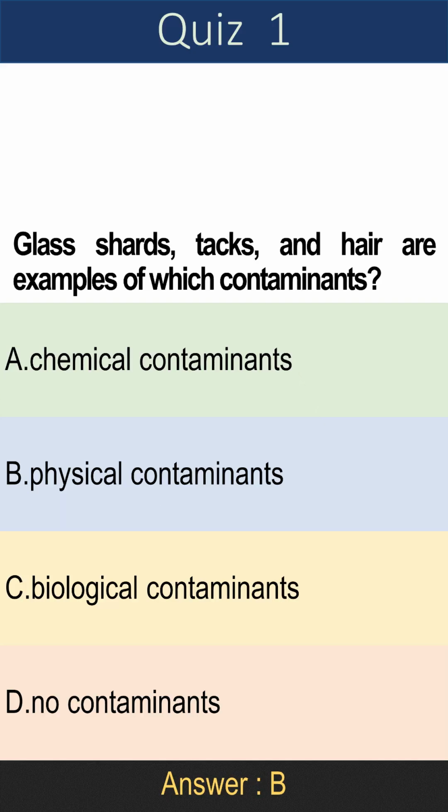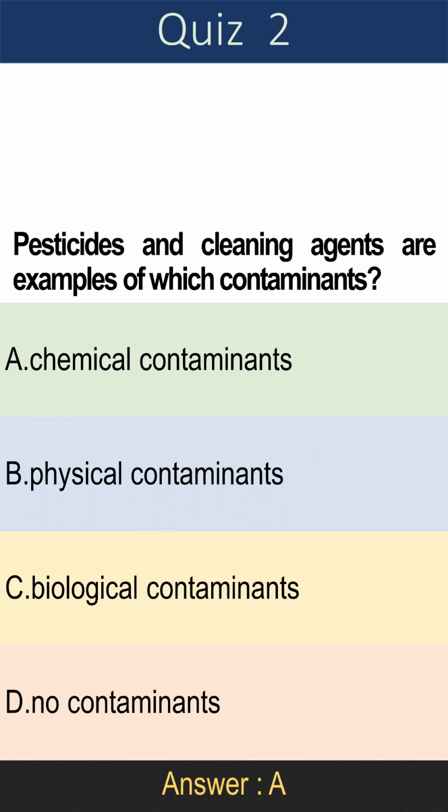Question 1. Glass shards, tacks, and hair are examples of which contaminants? A. Chemical contaminants, B. Physical contaminants, C. Biological contaminants, D. No contaminants. Answer is B. Physical contaminants.